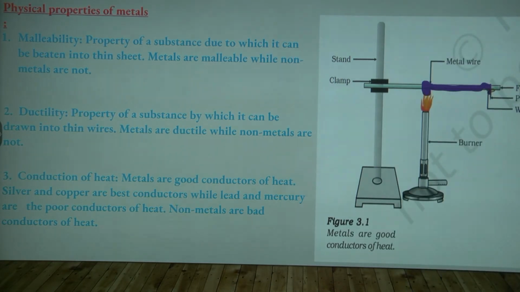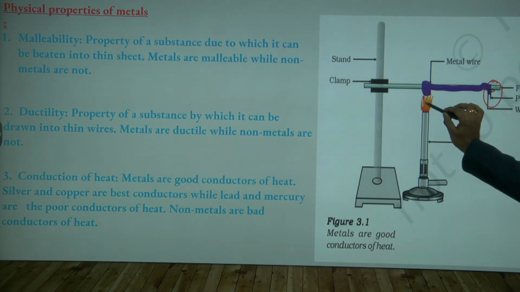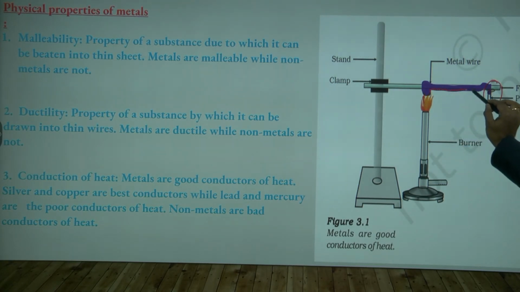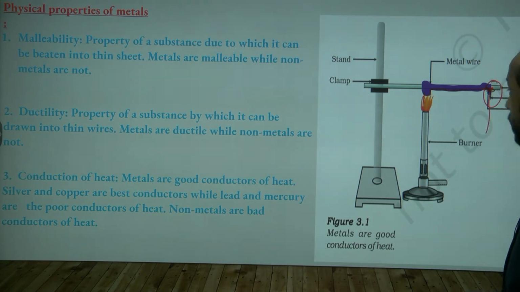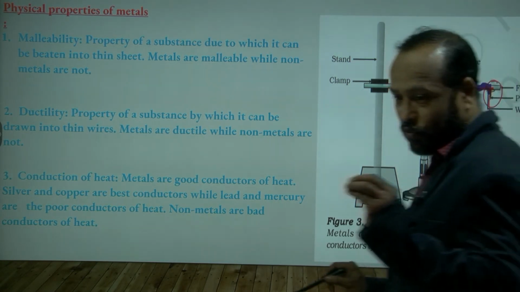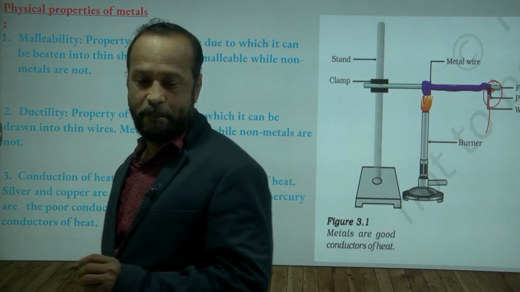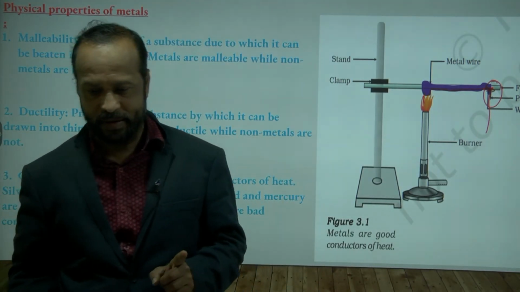So here is the iron nail, but we are heating here. From here to here the heat is flowing, and after some time the candle wax is melting and the iron nail is falling down. So the meaning is, heat is flowing through that rod. Is this clear to you?